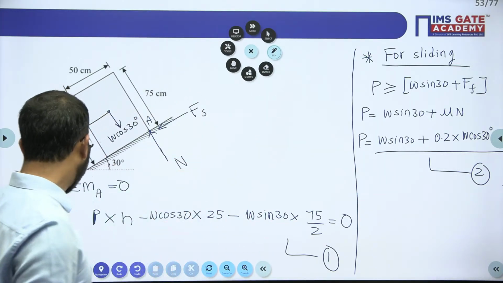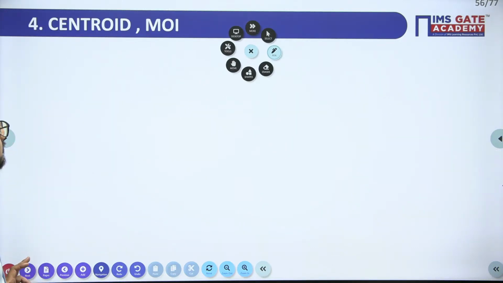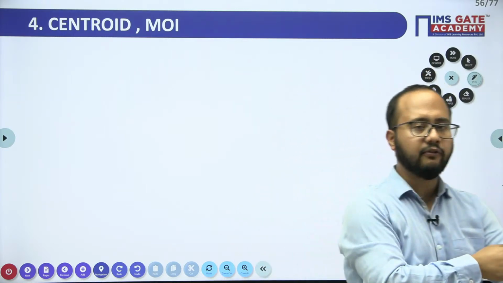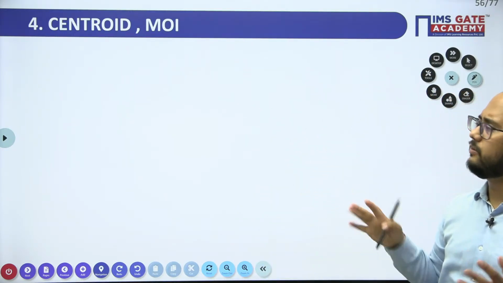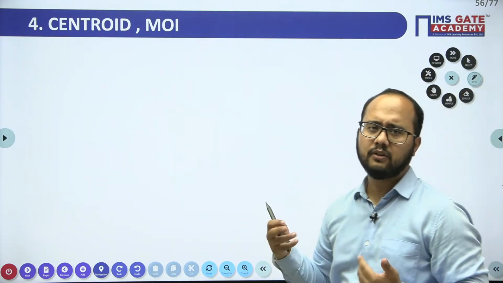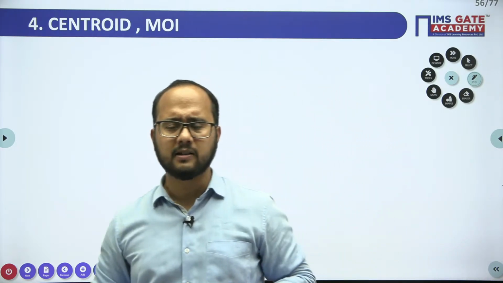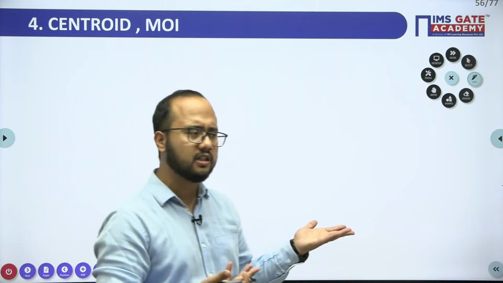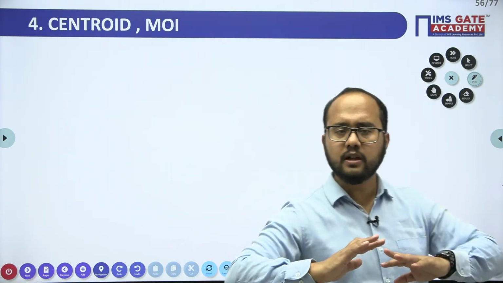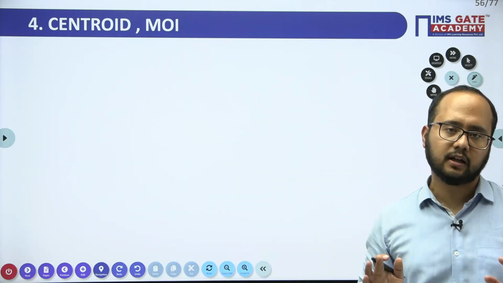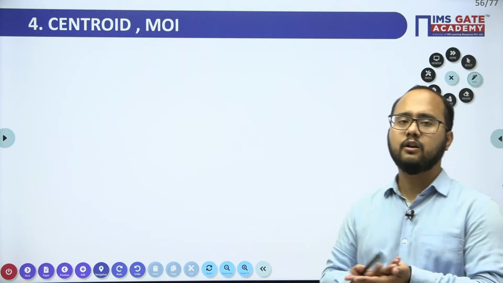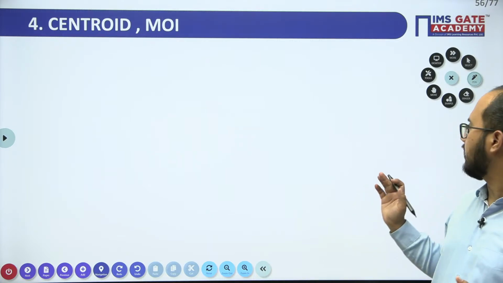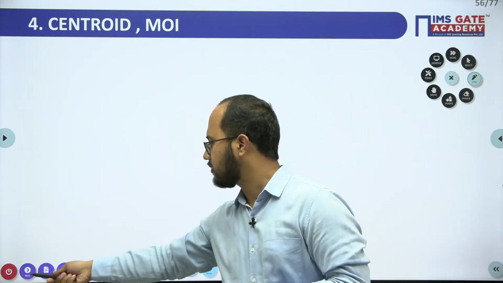So one of the important questions from the friction chapter. Now, again, a lot of times in the GATE examination, they have asked questions from this centroid and moment of inertia. But I hope this is a very simple topic for you. Again, very simple mathematics, simple steps you need to follow. There are no such difficult questions you will find in this topic. Just ensure the calculation is correct. If the calculation is not correct, then obviously you will get the wrong answer. Follow some basic steps, and you will get the correct answer. Okay, so we'll see some questions from this one also.